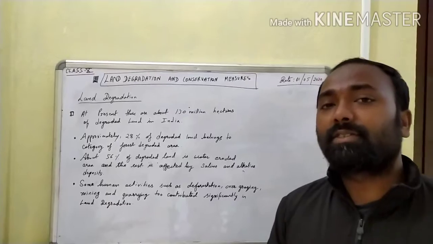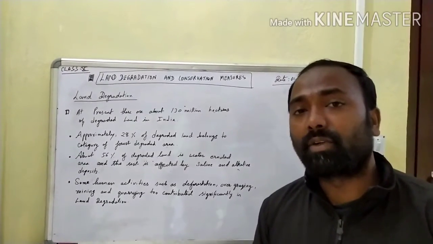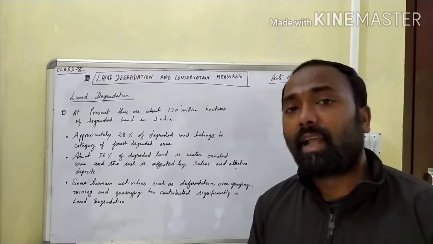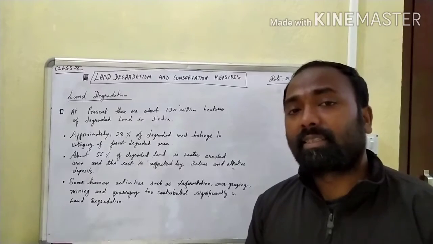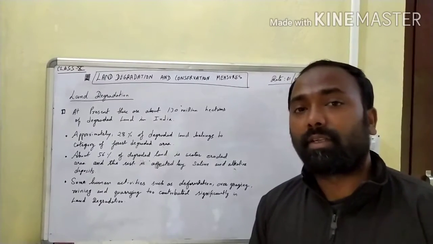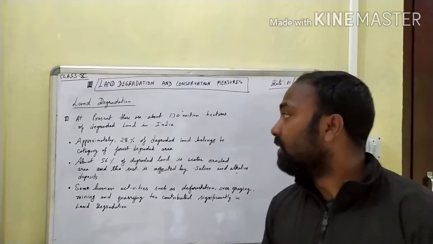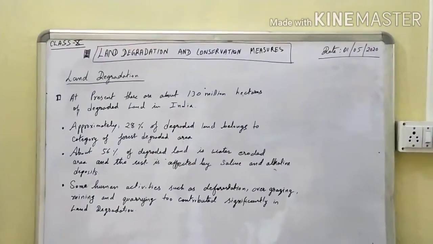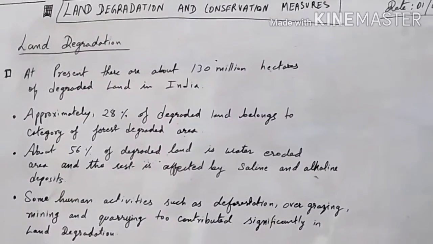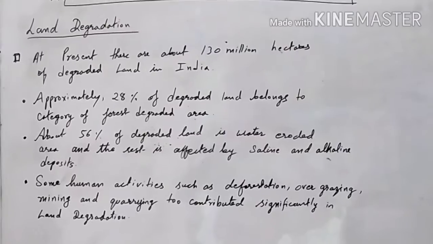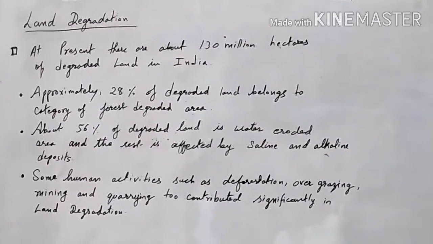Land degradation is a situation in which the land gets eroded, the fertility of the land gets exhausted, or the land is under excavation or mining and so on. It is not in a natural form, it is getting degraded. At present there are about 130 million hectares of degraded land in India. Approximately 28% of the degraded land belongs to the category of forest degraded area.